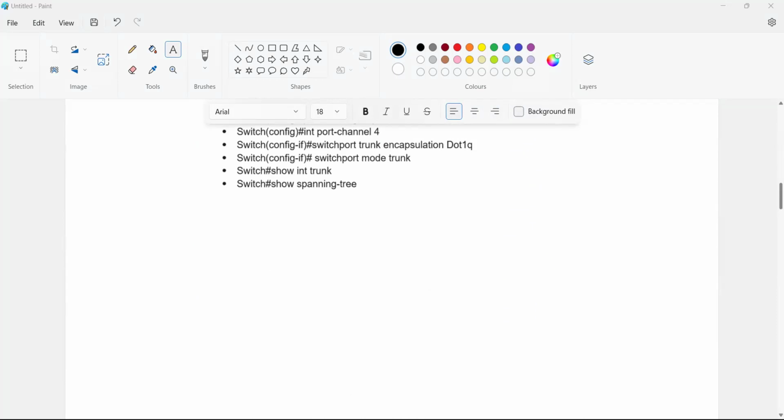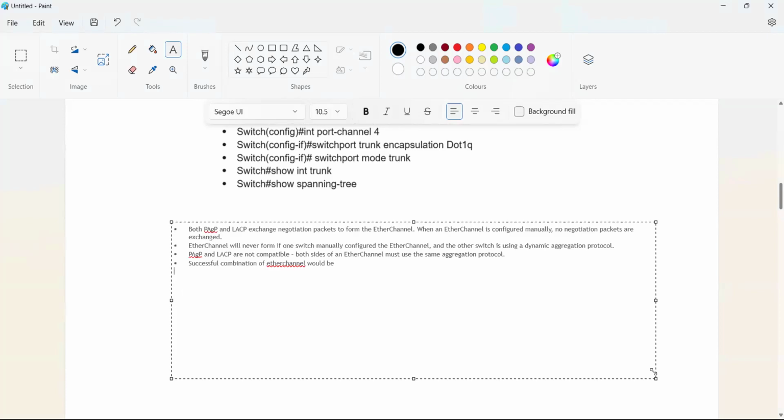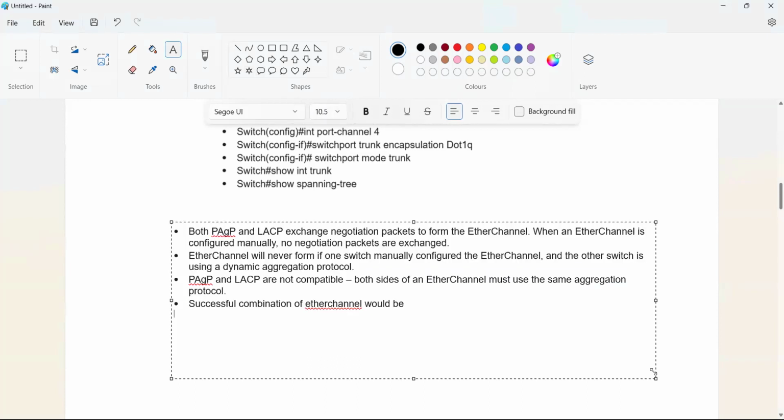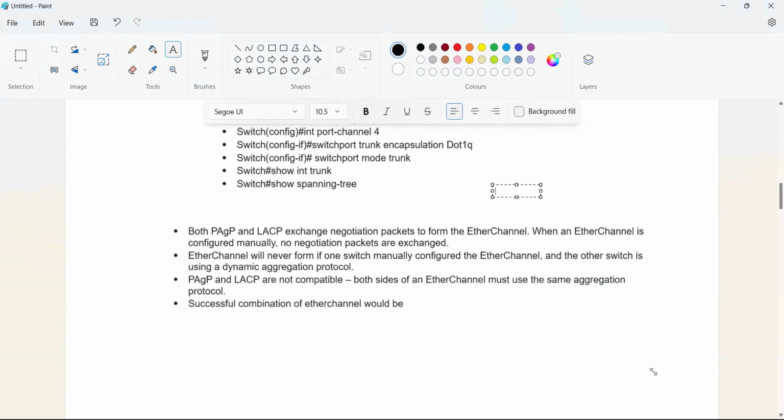Guys, up to here, anyone having any queries? Both ends PAgP and LACP exchange negotiation packets to form the EtherChannel. When the EtherChannel is configured manually, no negotiation packets are exchanged.